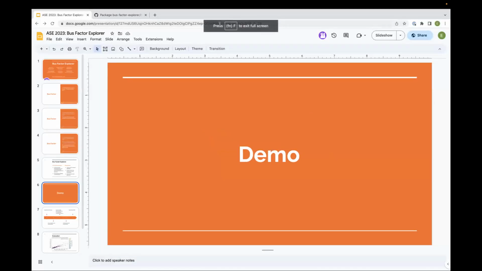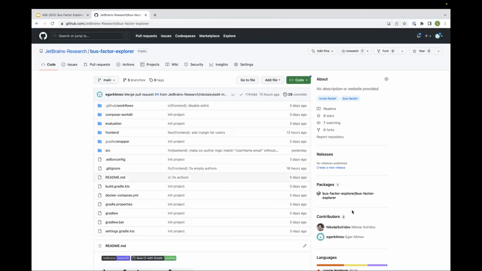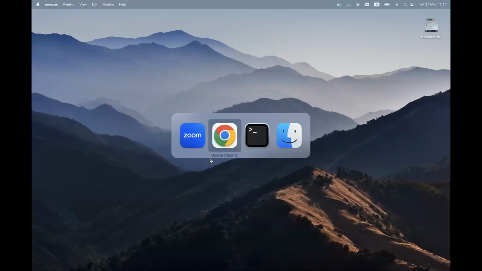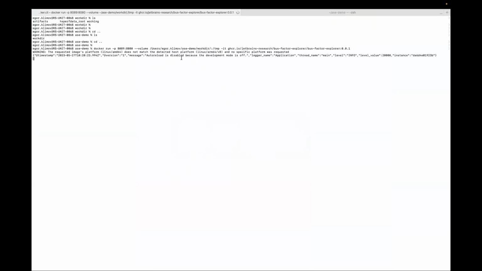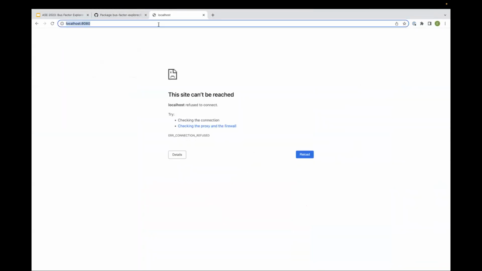So let's continue to the demo. Our application is available on GitHub and also published as a Docker image to GitHub Packages, so you can use it with a single command. For example, we can run it as follows. Here I just configured port mapping and volumes to see the results in my file system. Okay, I'm starting the container, and now it will be available on port 89. Yes, let's go to this page.